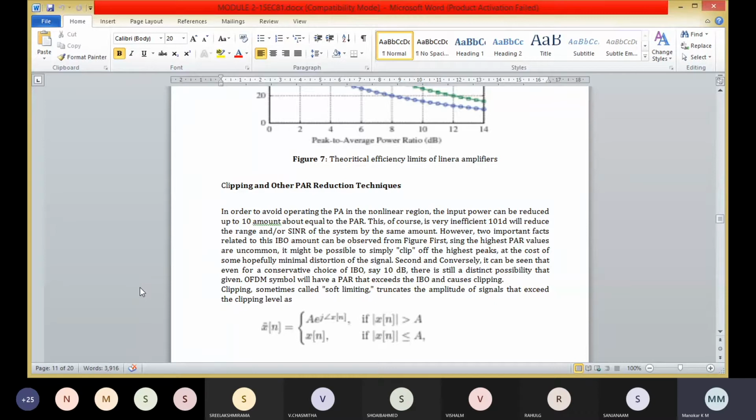Here, in order to avoid operating the power amplifier in the nonlinear region, the input power can be reduced by an amount about equal to the peak to average ratio. It is very inefficient and will reduce the range, that is signal to interference noise ratio of the system, by the same amount. However, there are two important facts related to this IBO amount that can be observed.